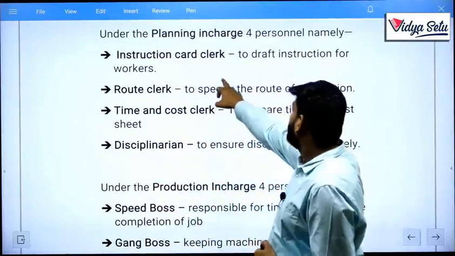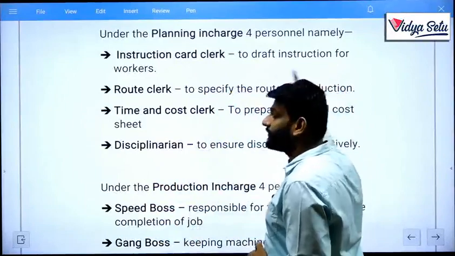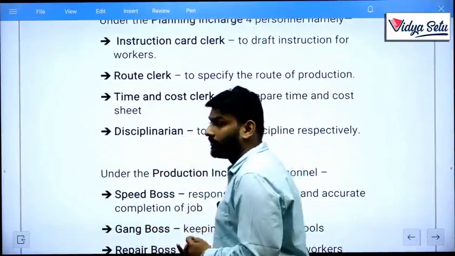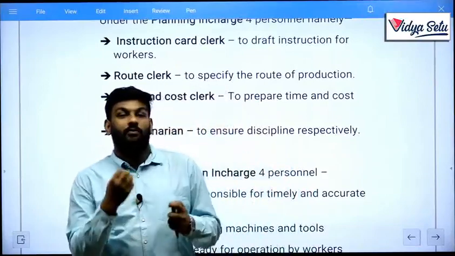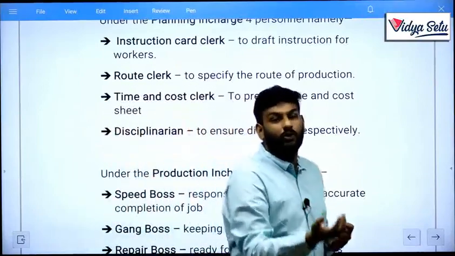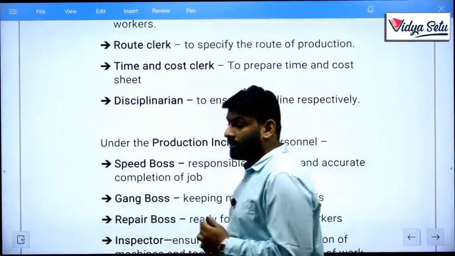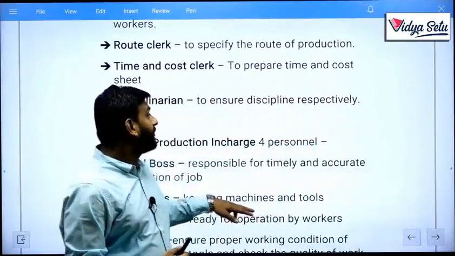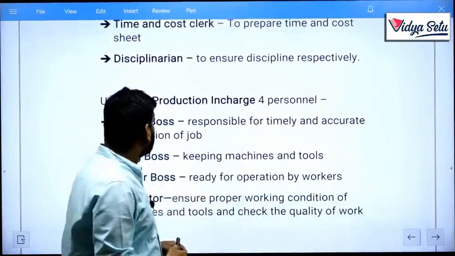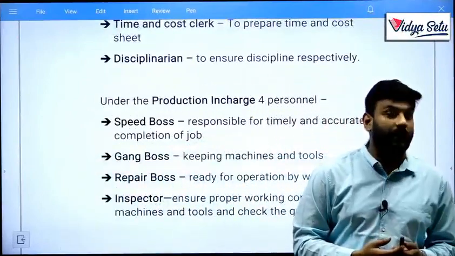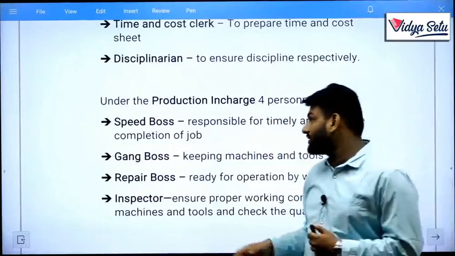Instruction card clerk drafts instructions for workers. Route clerk specifies the route of production. What is the route of production? It is what kind of raw material comes first and what goes thereafter. Then time and cost clerk, you need to prepare a time and cost sheet. Then disciplinarian, you need to ensure discipline respectively for all your in charges.